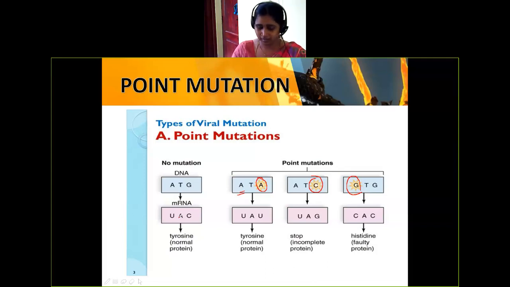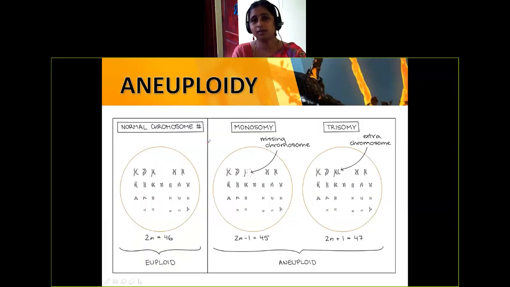So we'll see in the next class about aneuploidy, polyploidy, and monosomy, trisomy.